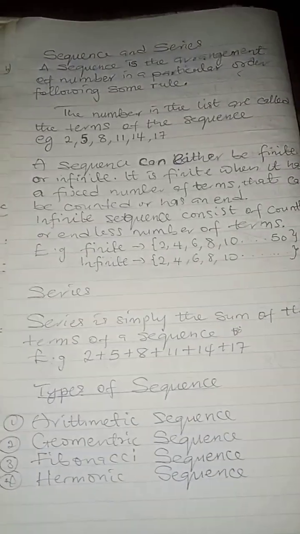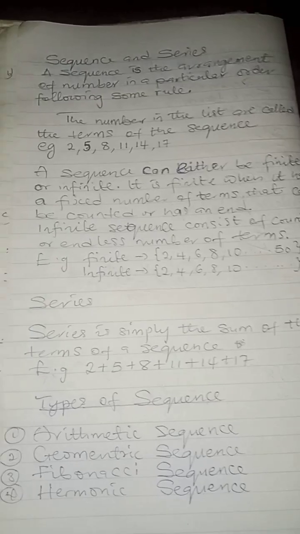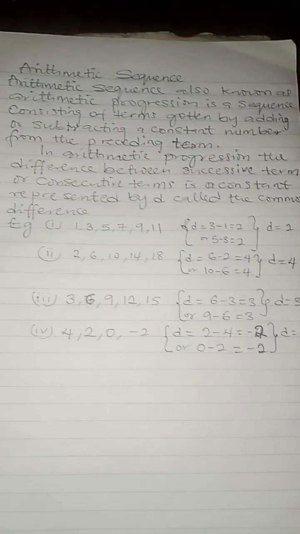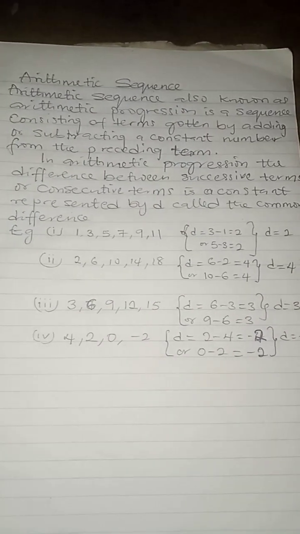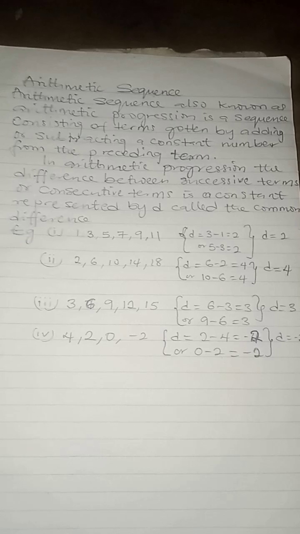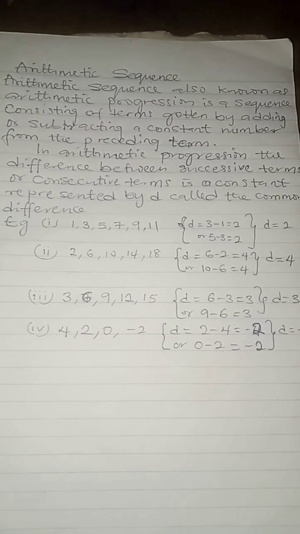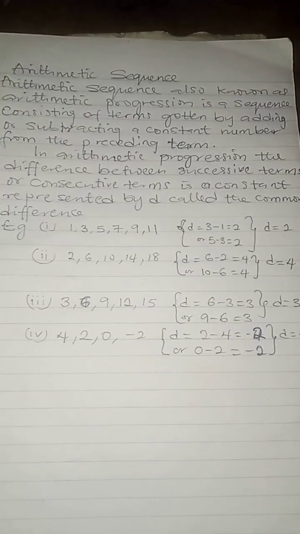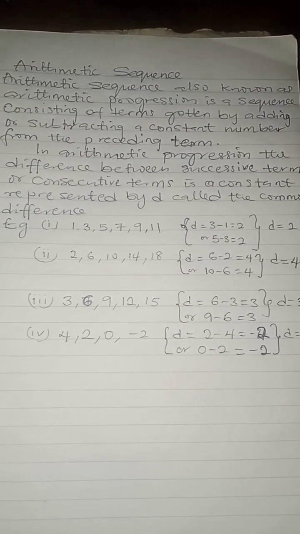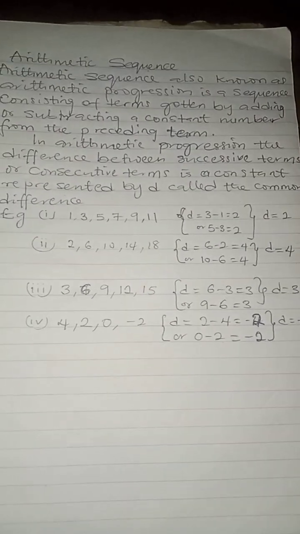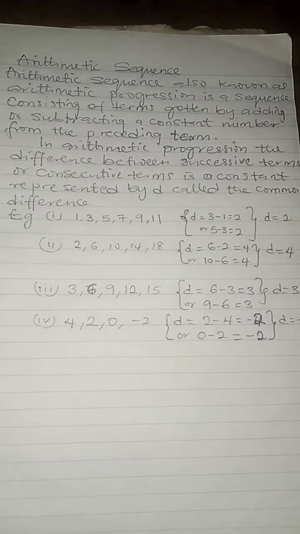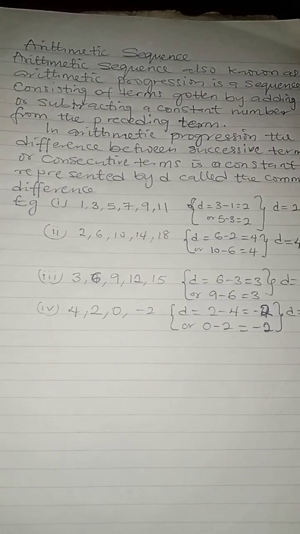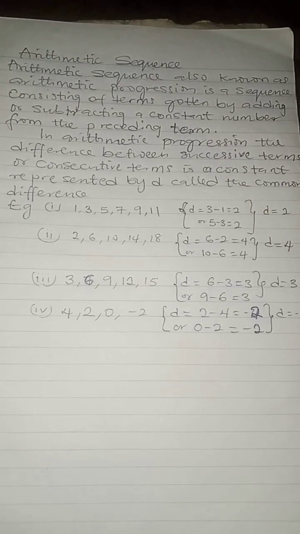Quickly, we're going to be looking at arithmetic sequence. What is arithmetic sequence, also known as arithmetic progression? Arithmetic sequence, also known as arithmetic progression, is a sequence consisting of terms gotten by adding or subtracting a constant number from the preceding term. I say it again: it is a sequence consisting of terms gotten by adding or subtracting a constant number from the preceding term.